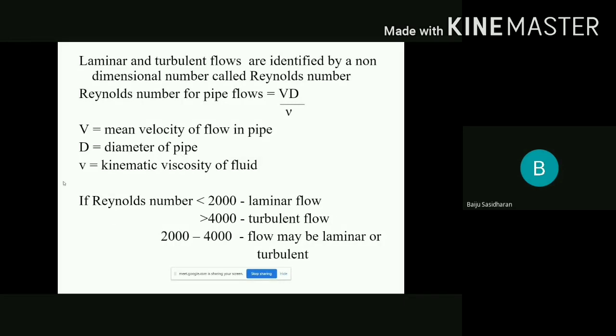D is the diameter of the pipe and nu is the kinematic viscosity. As I said earlier, if the Reynolds number is less than 2000, this is laminar flow. If the Reynolds number is greater than 4000, it is turbulent flow. If it is between 2000 and 4000, the flow may be laminar or turbulent.